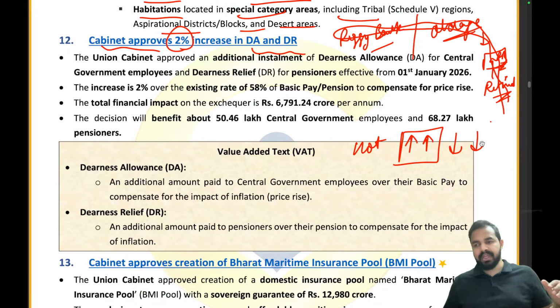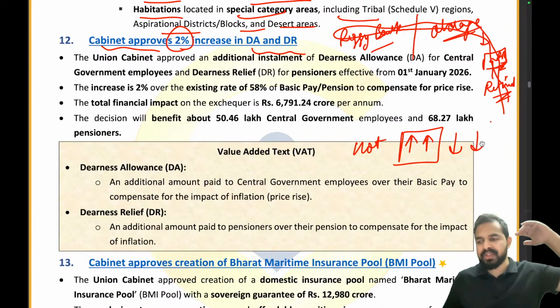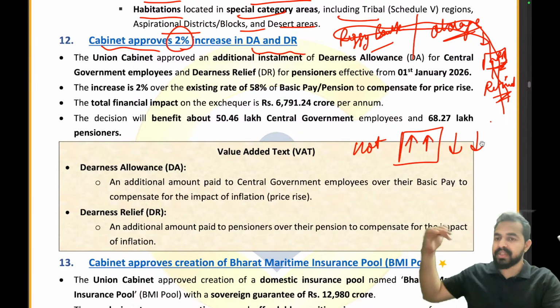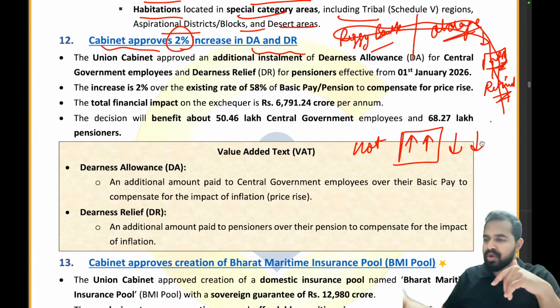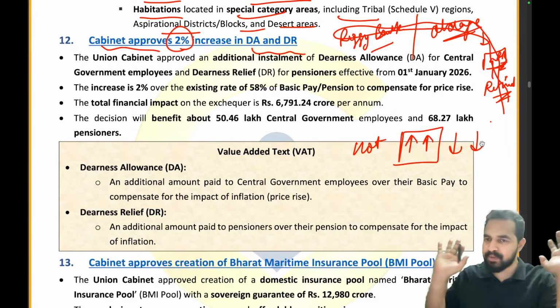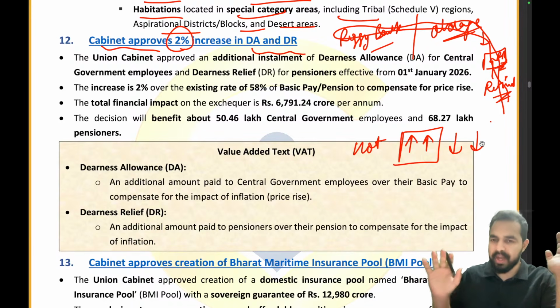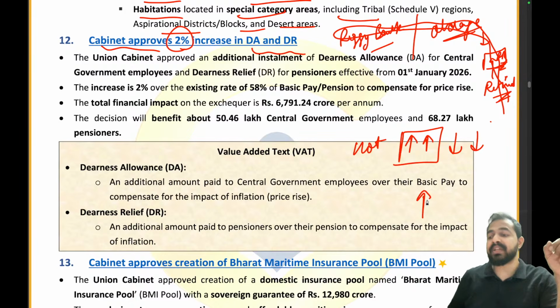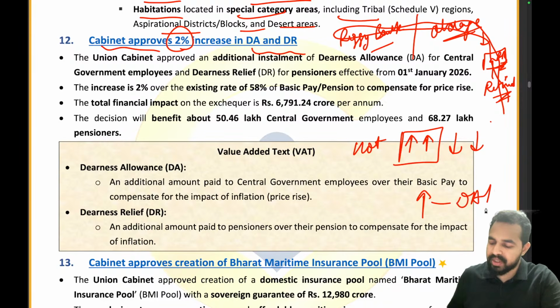So whenever the temperature is rising, you are increasing the cooling, and when there is a decrease in the temperature, you also reduce the cooling impact of the air conditioner. Do you agree with me? So basically in the economy, when there is an increase in the prices, at that point of time you need that kind of adjustment that you did with your AC remote by increasing or decreasing the cooling impact, right? So that's what is called the DA or the DR.